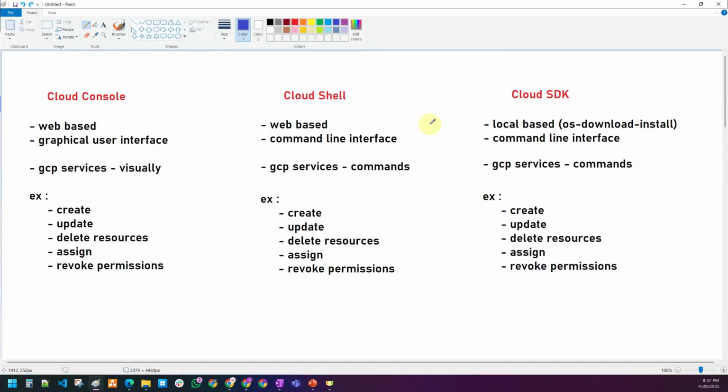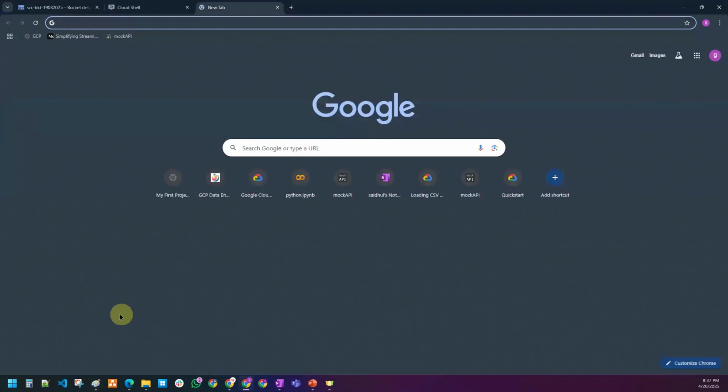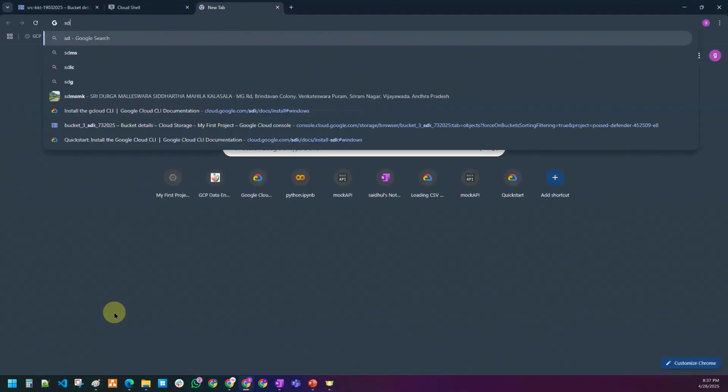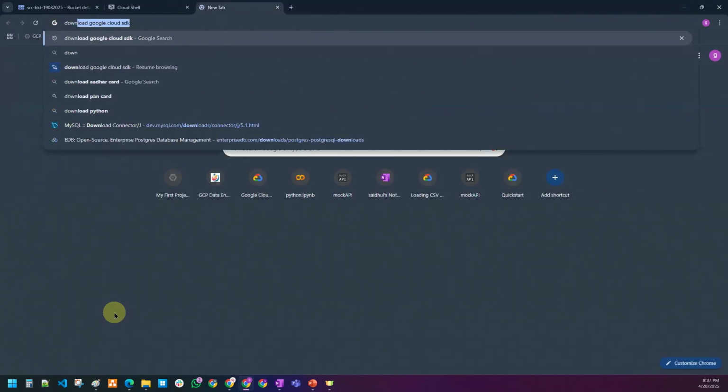But sir, can you show me how to download it and install it? To do that, first we can go to the web. This is your web, right? So search for Google Cloud SDK. Download Google Cloud SDK. Just click on enter.